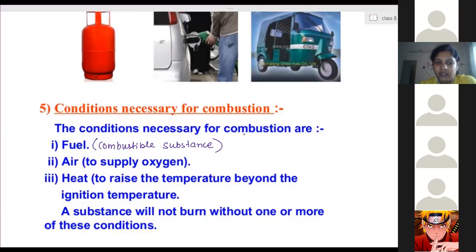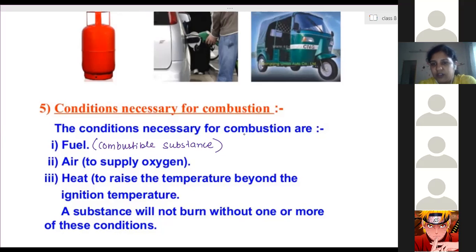And the second thing is that the supply of air is completely prevented. So with no supply of air, that person's fire will immediately be put off. So these are the three things we can do for extinguishing fires which are not due to electrical appliances.